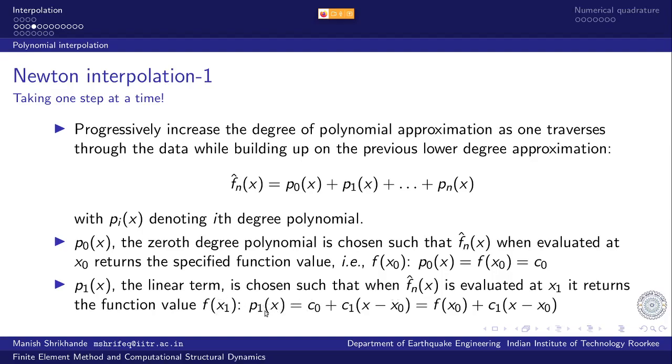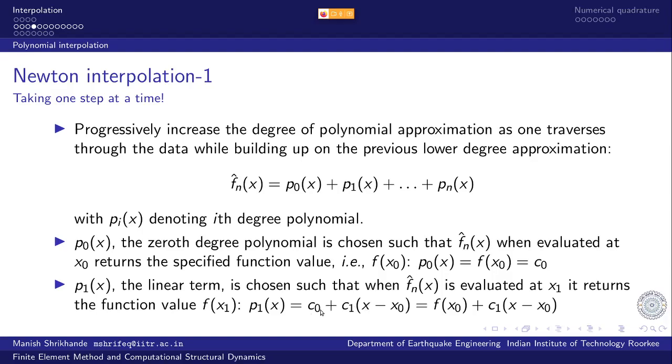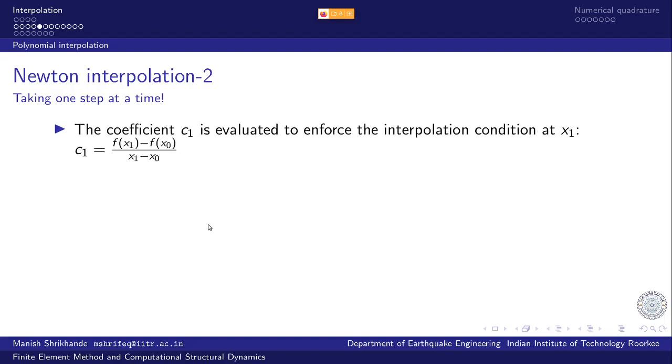So P1 evaluated at x1 should return f of x1. So coefficient C1 is evaluated to enforce the interpolation condition at x1, and that is what is done. We just substitute x equal to x1 in this form and evaluate it, so it becomes equal to f of x1 minus f of x0, divided by x1 minus x0.